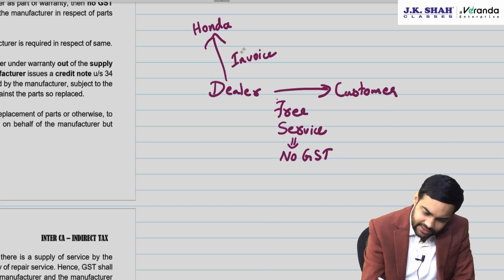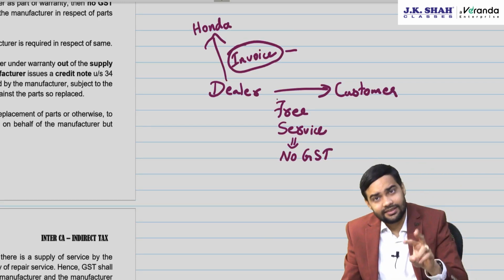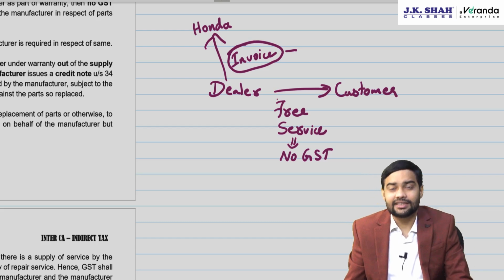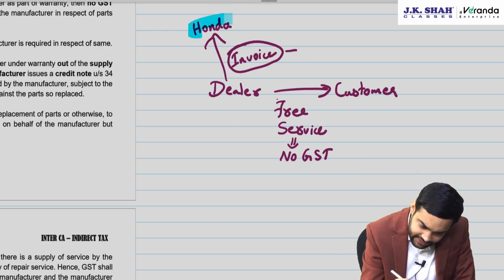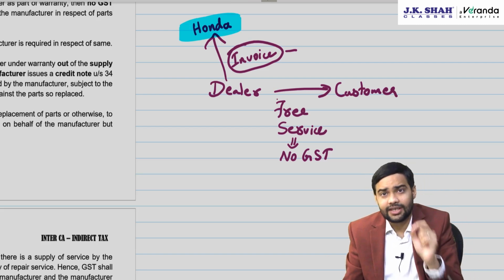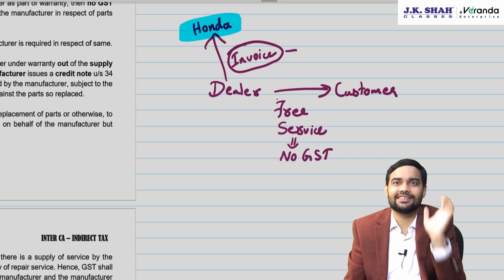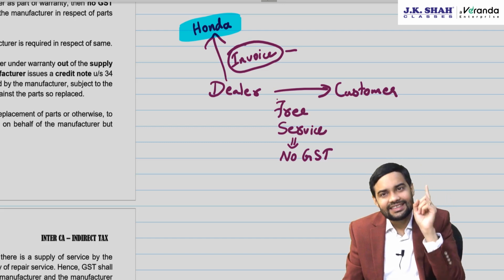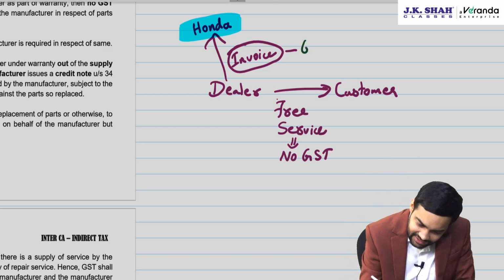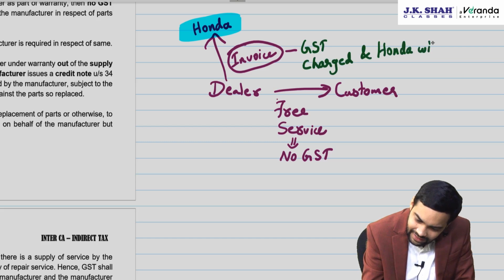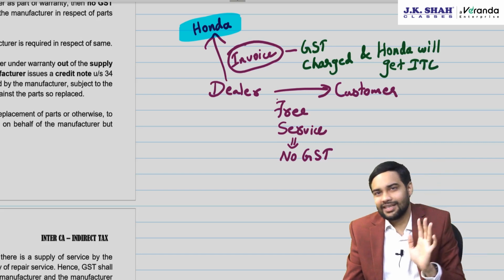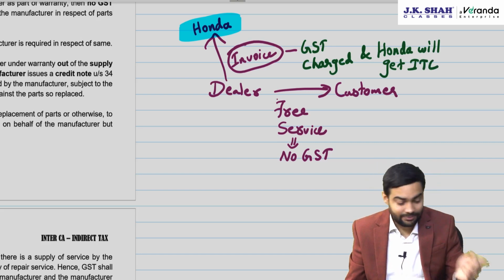Now the question is, when dealer is actually invoicing for the free service which is provided, who is the recipient? CBIC has clarified Honda is the recipient, because the definition of recipient says the person who is liable to pay consideration is the recipient. Now as Honda is the recipient of this, here GST will be charged and Honda will get ITC. This is the third part, very simple part of free service.